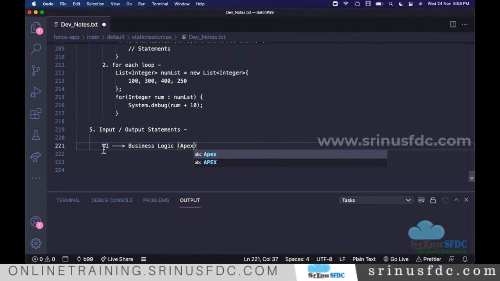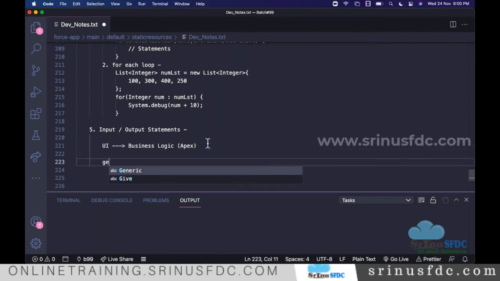From the UI, when you click on a button, you need to execute some Apex code. When you have variables defined in this Apex code, do you want to show the variable value on the UI or not? If you want to allow showing it, we use the get property. For now, just understand get means output. To allow showing our variable value on the UI, we use get.